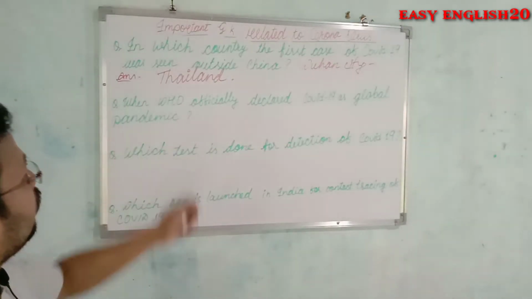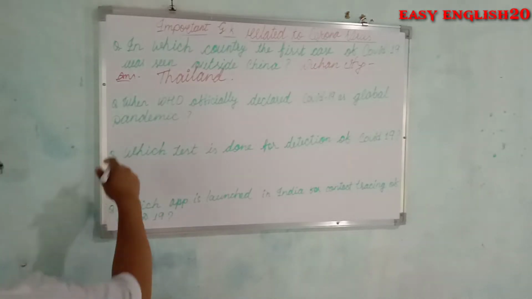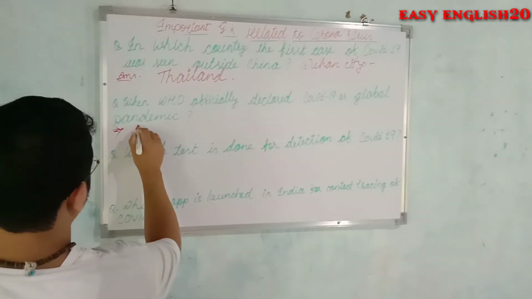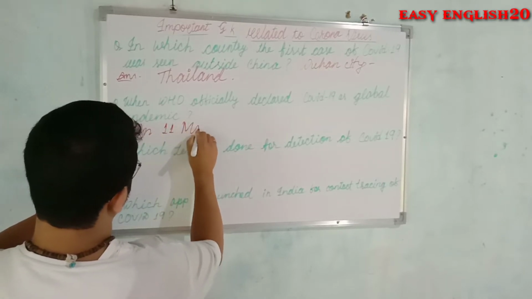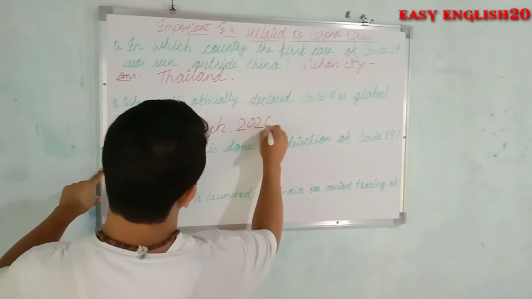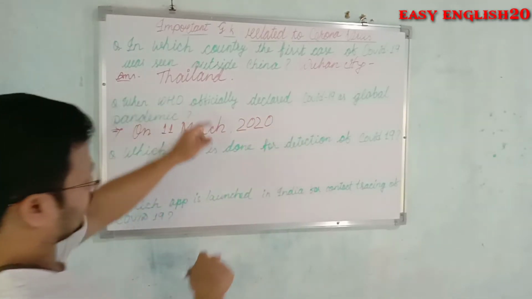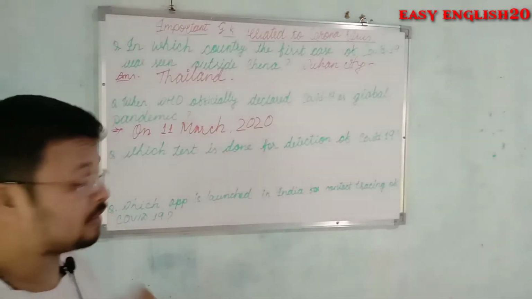Next question, when did WHO officially declare COVID-19 as a global pandemic? On 11 March 2020, WHO declared COVID-19 as a global pandemic.